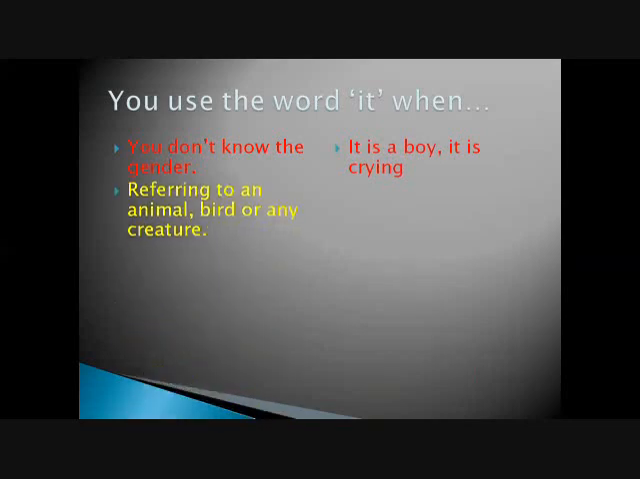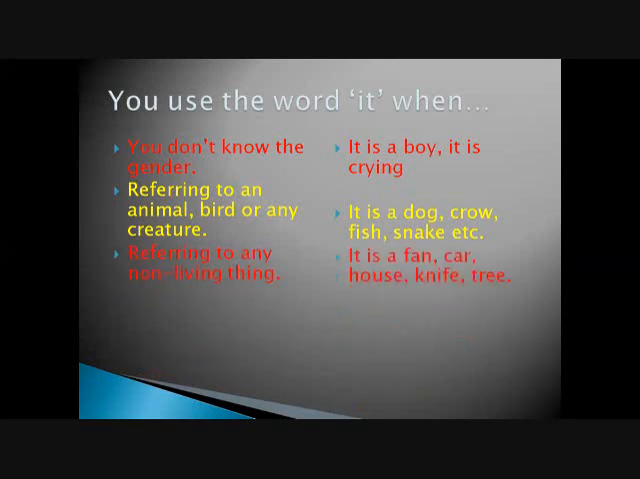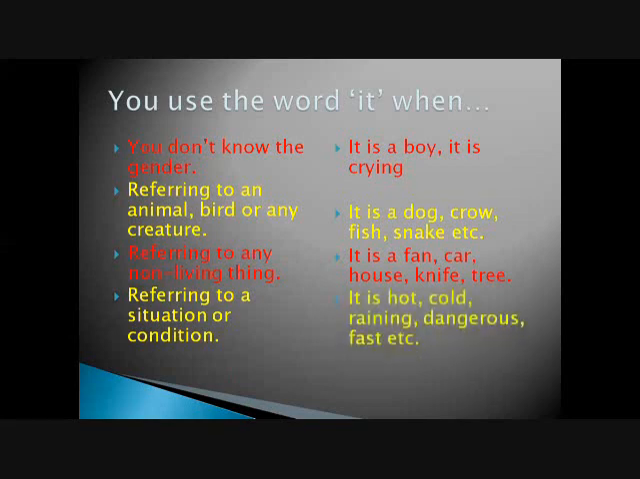When referring to an animal, bird, or any creature: it is a dog, it is a crow, it is a fish, it is a snake, it is a cat. When referring to any non-living thing which you can see or touch: it is a fan, it is a car, it is a house, it is a knife, it is a tree. And referring to a situation or a condition which is abstract, which you can only feel: it is hot, it is cold, it is raining, it is dangerous, it is fast, it is slow, it is new, it is old. So that's when you refer to it is.